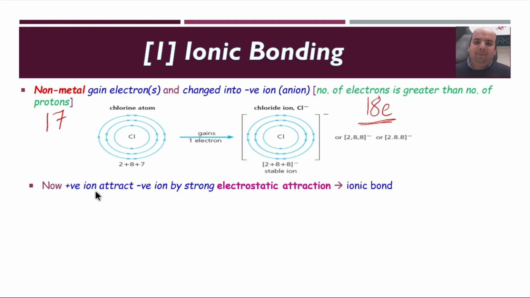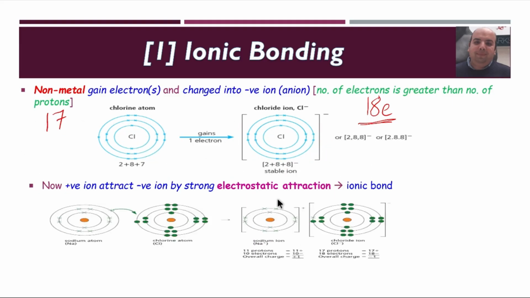Now, the positive sodium ion attracts the negative ion by strong electrostatic attraction, and this is the meaning of ionic bond. An ionic bond is the electrostatic attraction between oppositely charged ions. Definition of ionic bond: electrostatic attraction forces between oppositely charged ions.